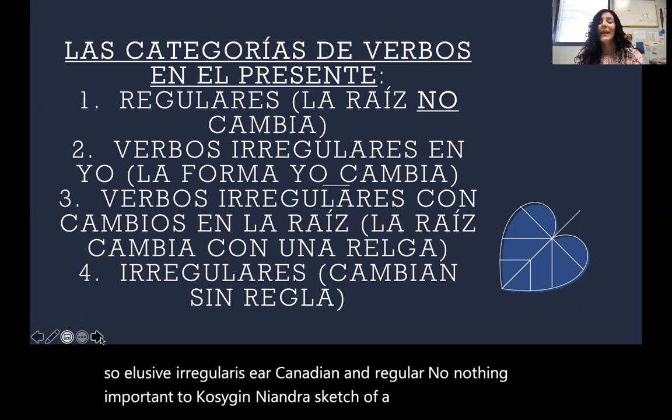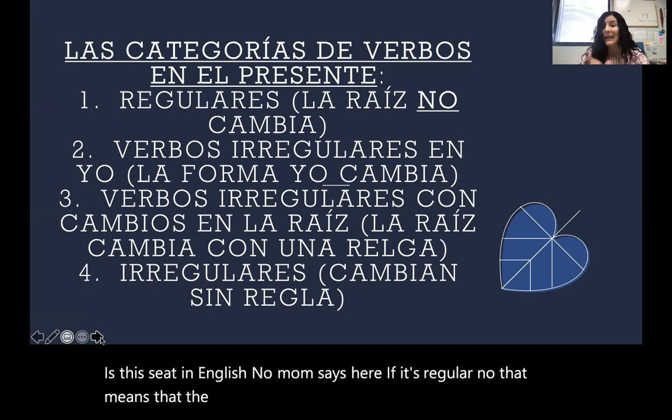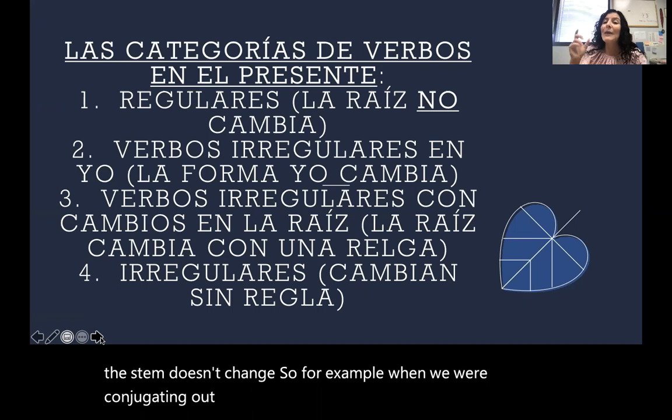Ok, es decir, en inglés no vamos a decir, if it's regular, that means that the stem will always remain the same. That's to say that the stem doesn't change. So, for example, when we were conjugating hablar, we said hablo, hablas, habla, hablamos, because the stem didn't change.